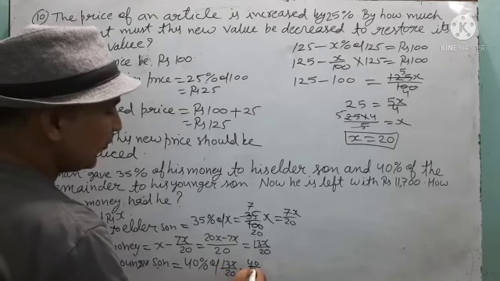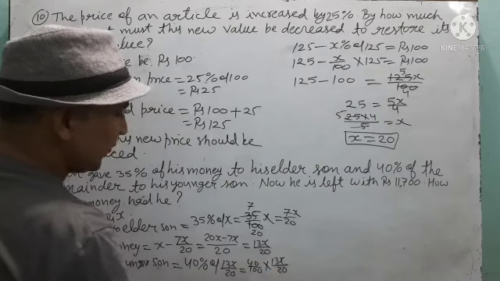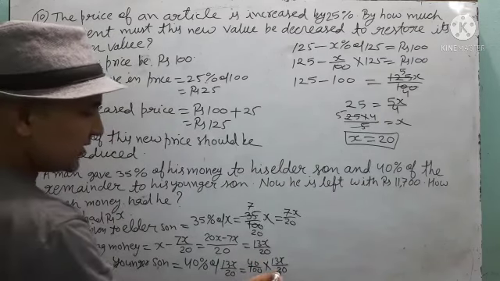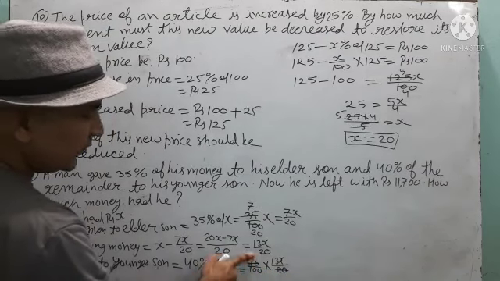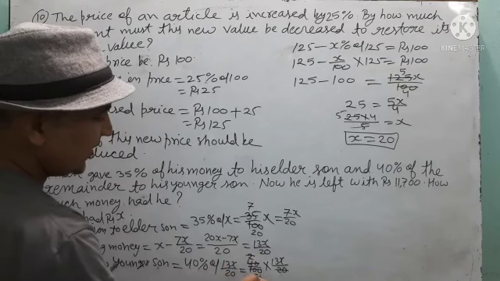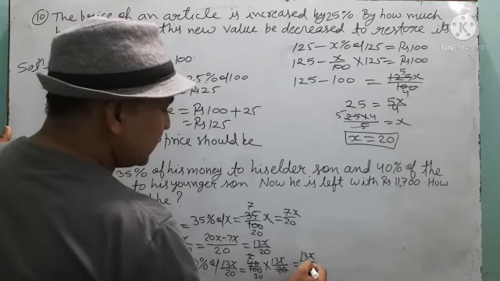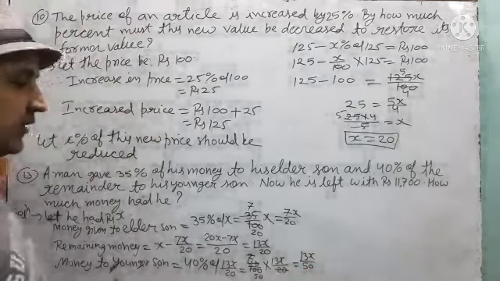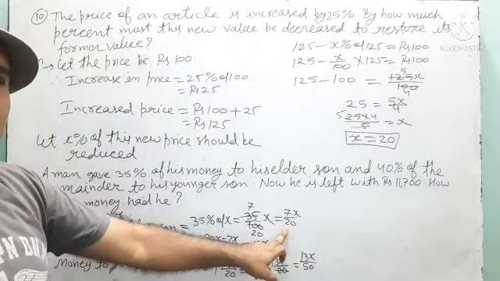That means 40 upon 100 into 13x upon 20. You can see that 20 divides 40 by 2 times and 2 divides 100 by 50 times. That means 13x upon 50. This money was given to younger son and this money was given to elder son.